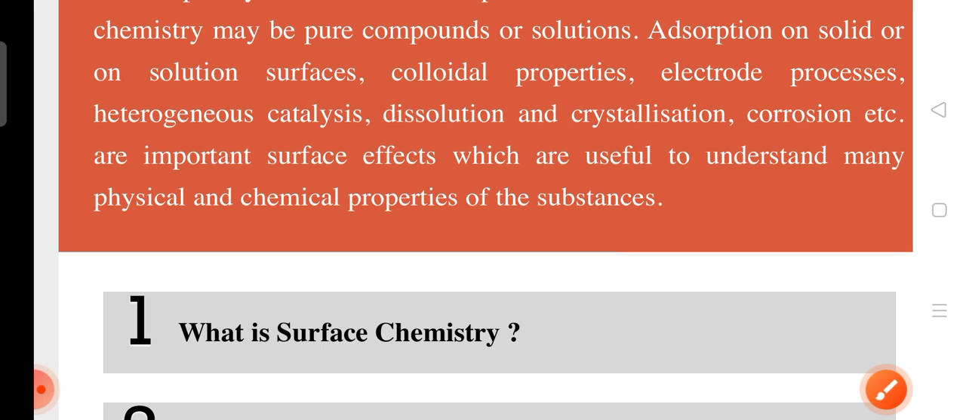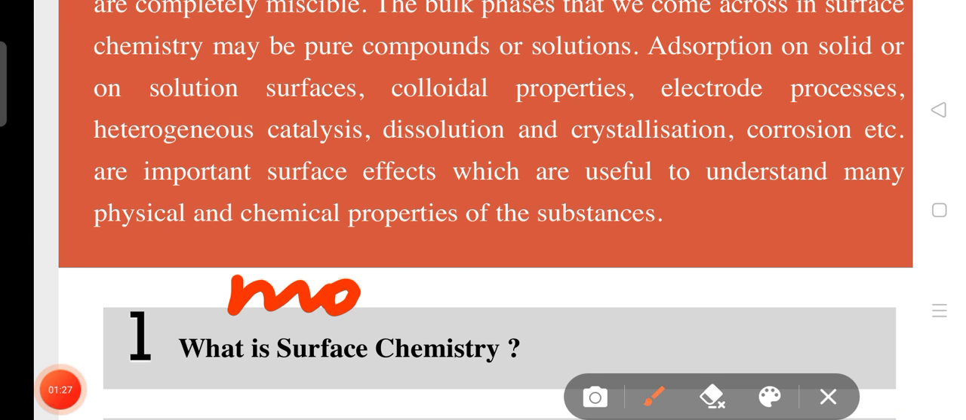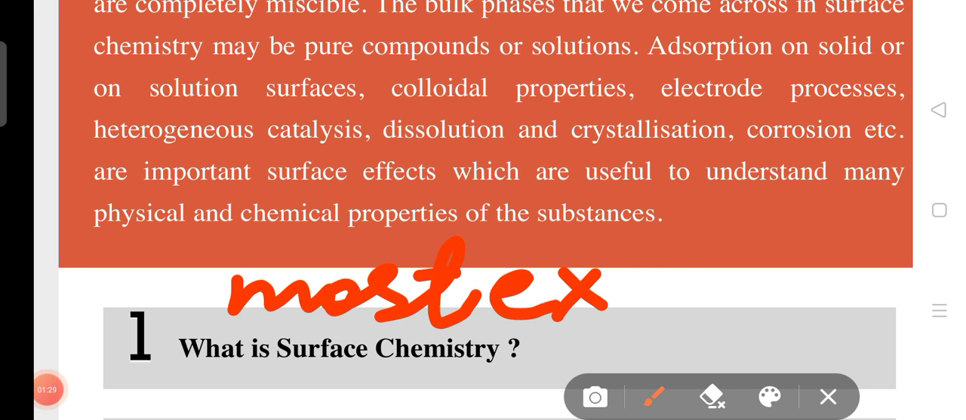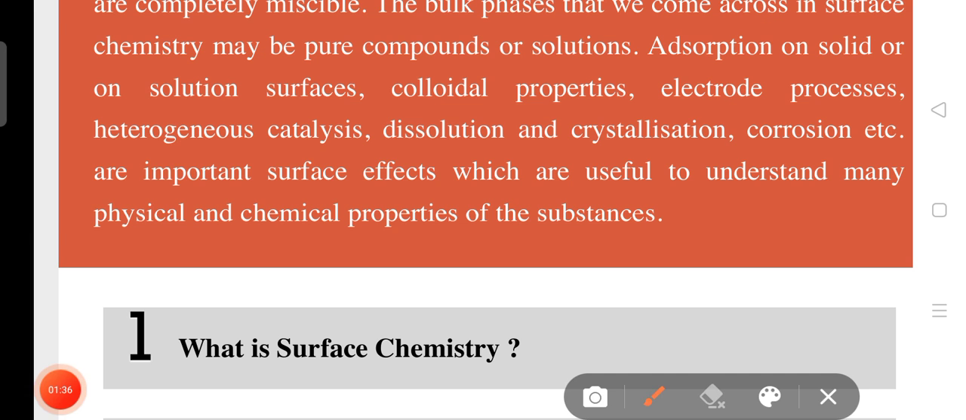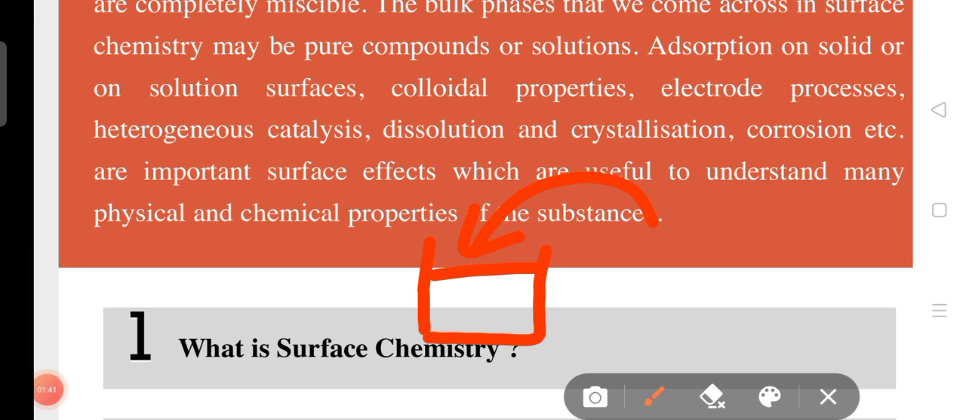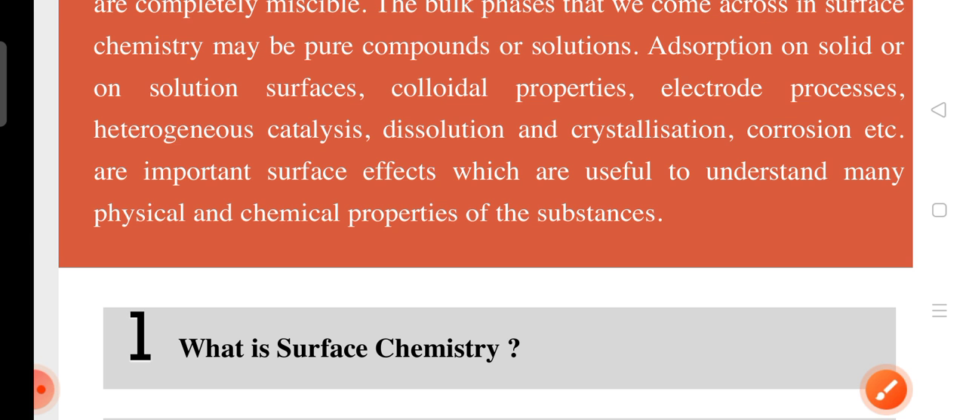Now the question is, what do you mean by surface? Surface is the most exterior part of any substance. Like in a liquid there is only one surface, while in a cubic structure 6 surfaces are there. These faces are known as surfaces.